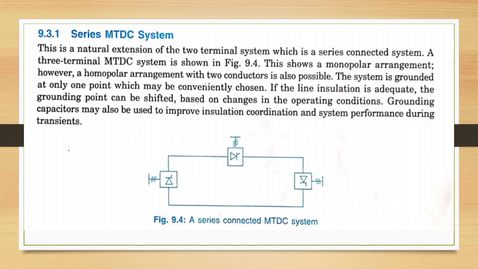The remaining stations operate at constant angle, that is extinction or delay angle, or voltage control. In order to minimize the reactive power requirements and the losses in valve damper circuits, the normal operating values of firing angles may be adjusted using tap changer control. At all times, the sum of the voltages across the rectifier stations must be larger than the sum of the voltages across the inverter stations. In case of a drop in the voltage at the current controlling rectifier station, the inverter with larger current reference takes over the current control.